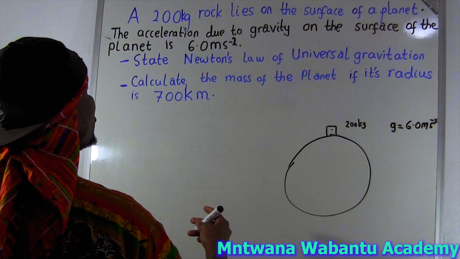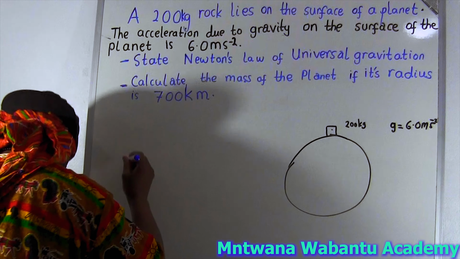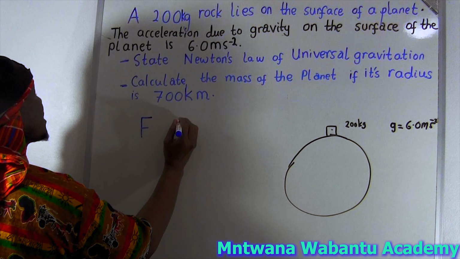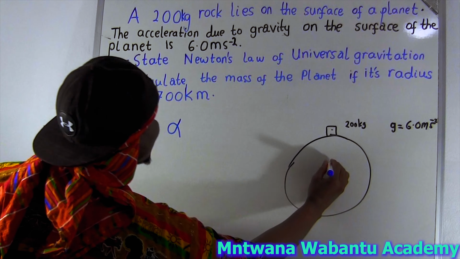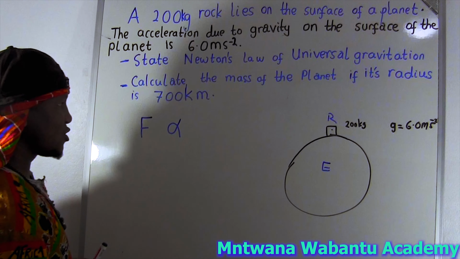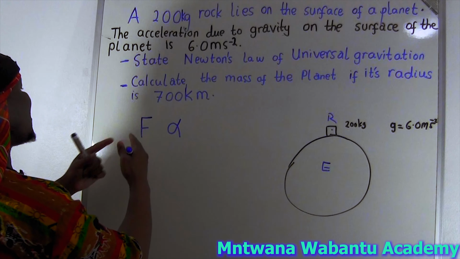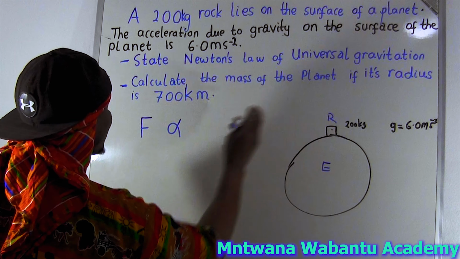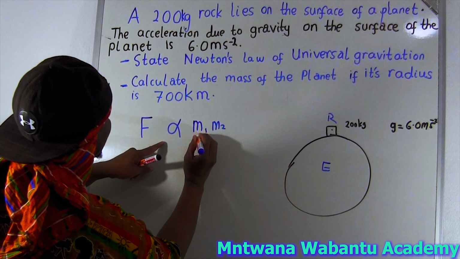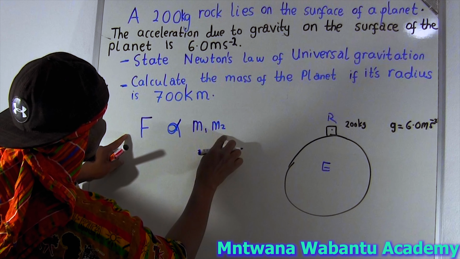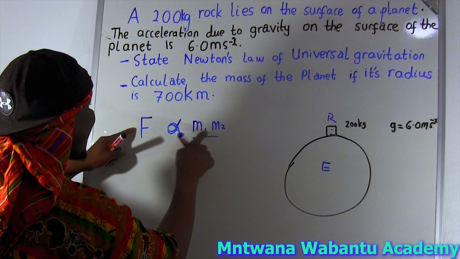Now, state Newton's law of universal gravitation. Newton's law of gravitation says the force between two objects, for example here the Earth and the rock, is directly proportional to the product of the masses. Let's call these M1 and M2. So the force is directly proportional to the product of the masses of the particles.